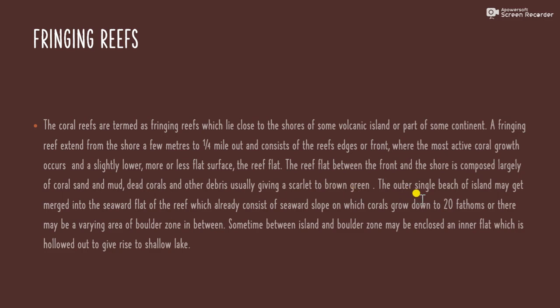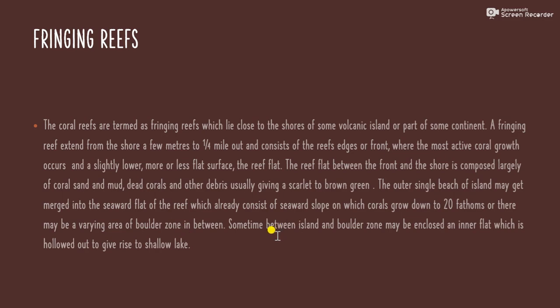The outer shore of the island may merge into the seaward flat of the reef, which consists of a seaward slope on which coral grows down to 20 fathoms, or there may be a varying area of boulder zone in between.